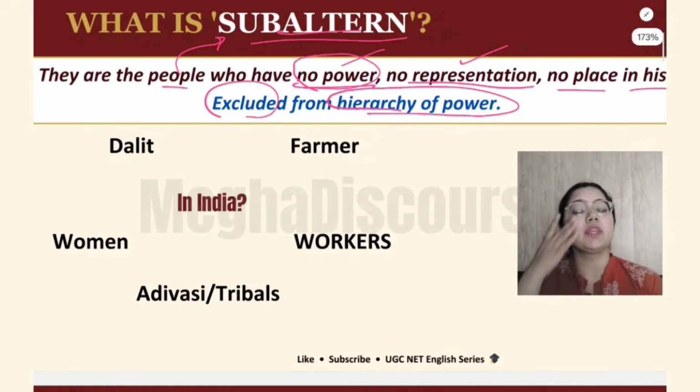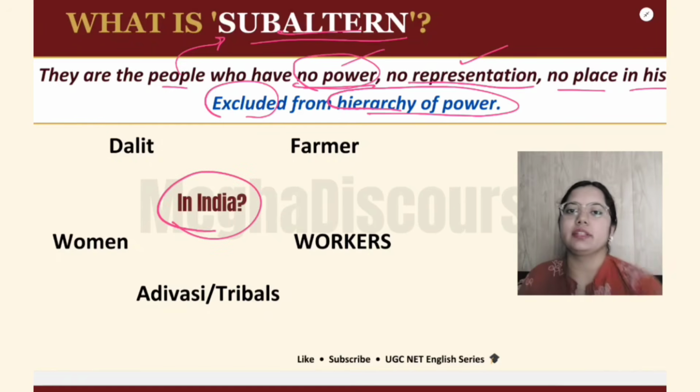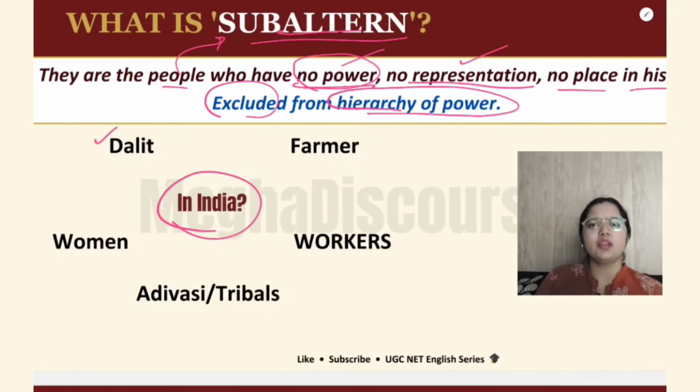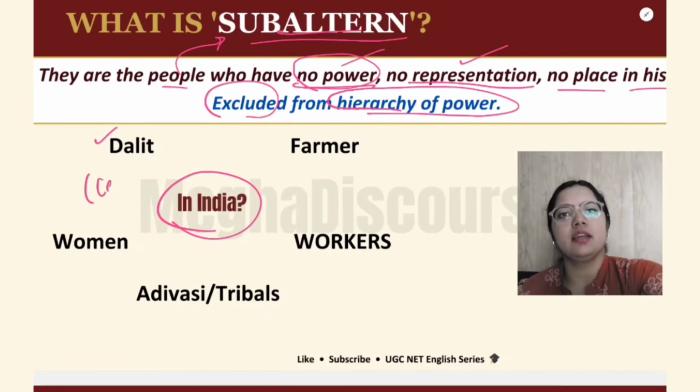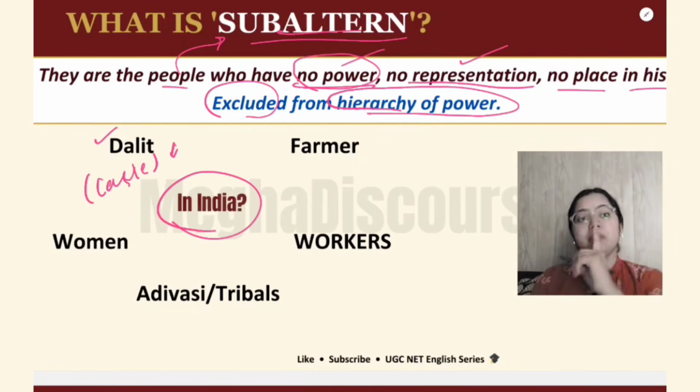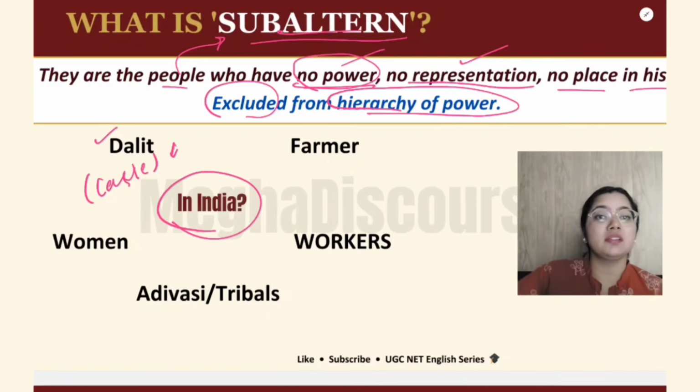So let us just see, in India, who are subaltern? In India, Dalits. Dalits are the people who are the lowest in the caste. When it comes to the caste system, they come at the lowest. So these are the people who are subaltern because they are not being heard. They have no power. We still have lots of exploitation cases against Dalits. When we read the newspaper daily, we see a lot of caste-based discrimination against Dalits, still in this 21st century.